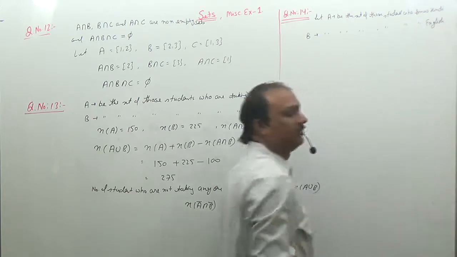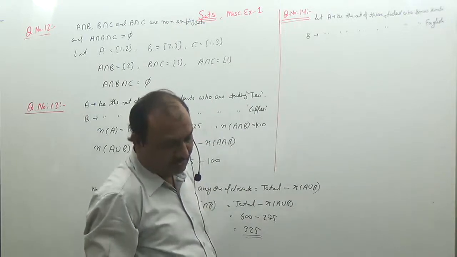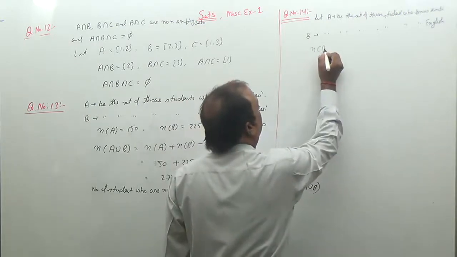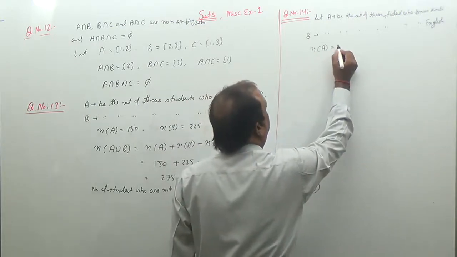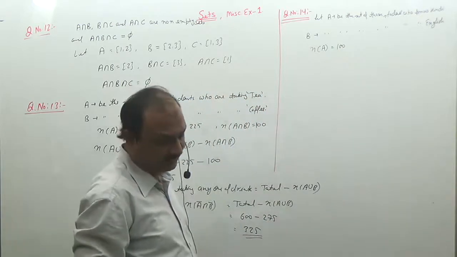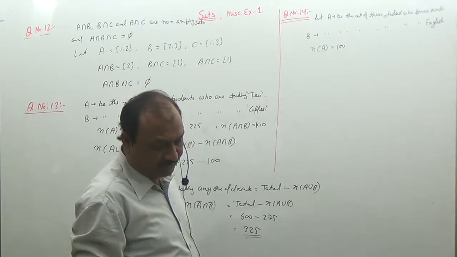So we have defined two sets. Now according to the question, 100 students know Hindi. That is, the number of elements in set A is 100. And 50 know English.